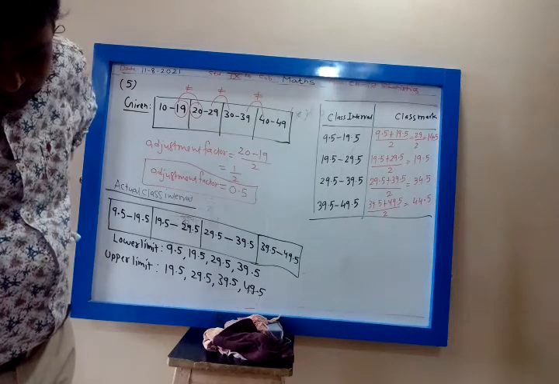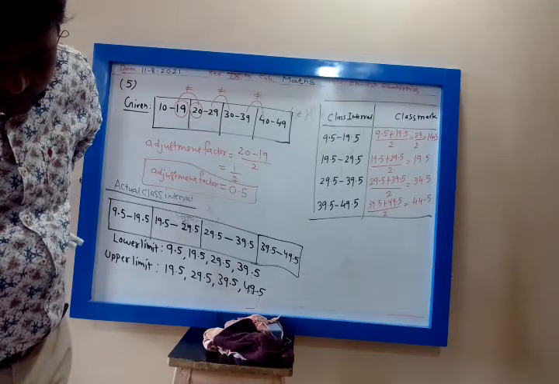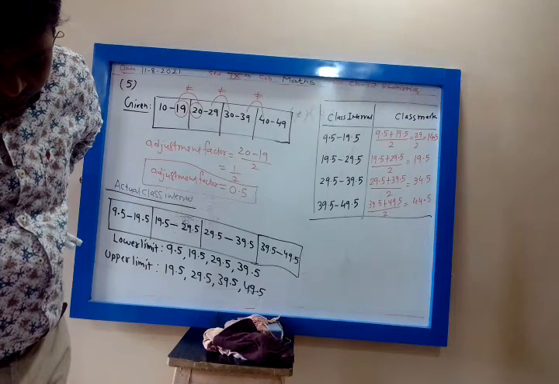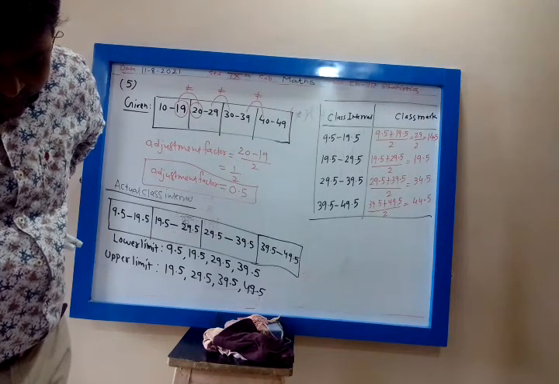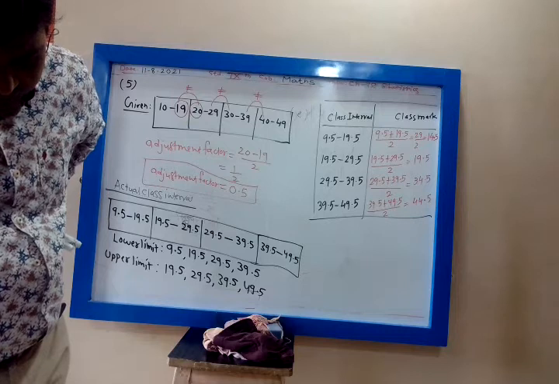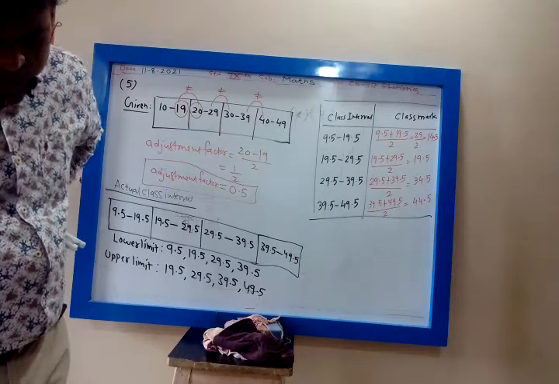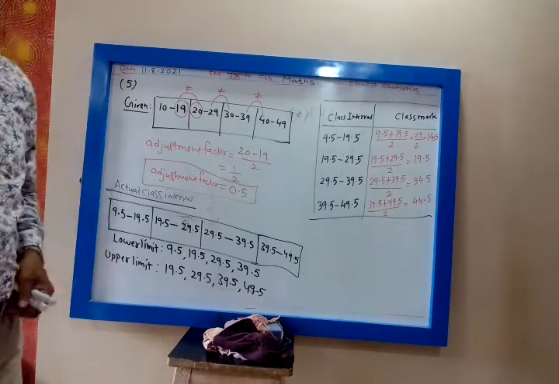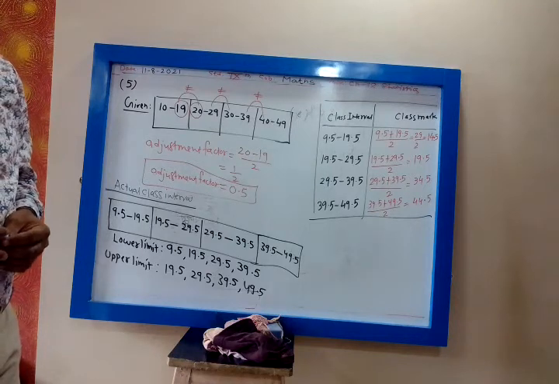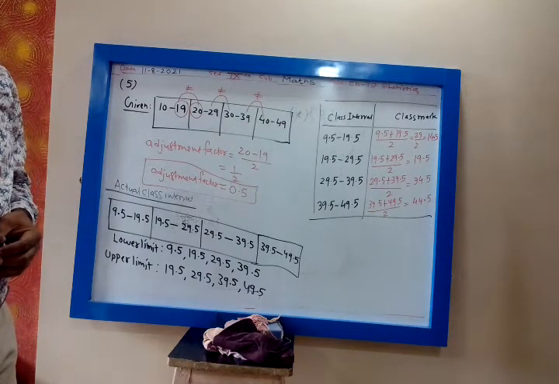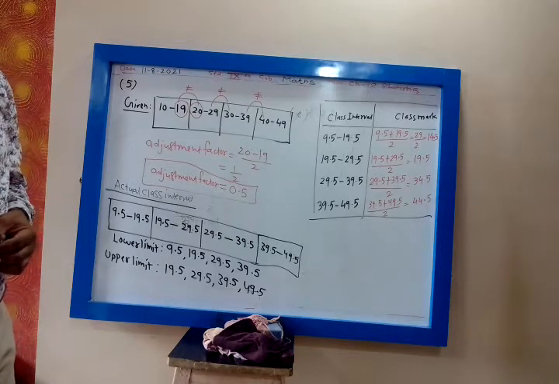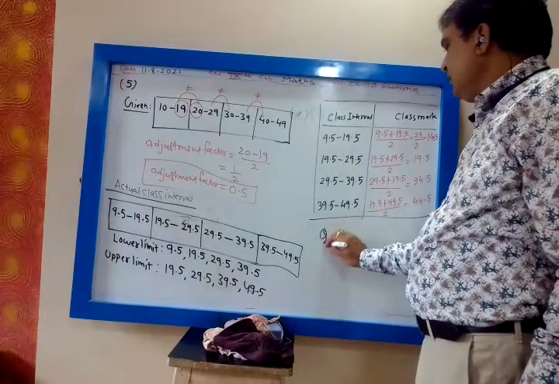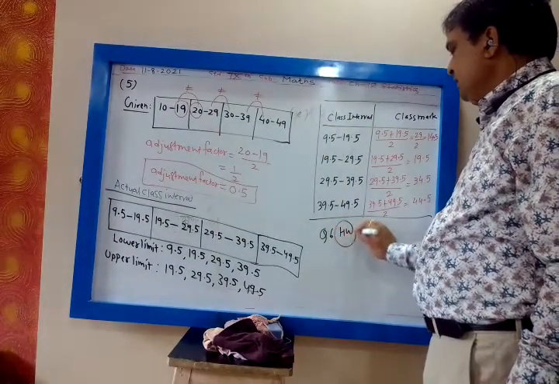Then question 6.1: find the actual lower and upper class limit and also find the class mark of the classes. Should I give homework? Same way. They are not continuous, so you have to make them continuous by finding the adjustment factor. So question number 6, let me give as homework.